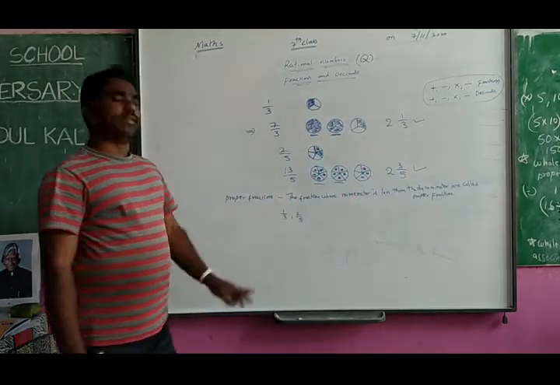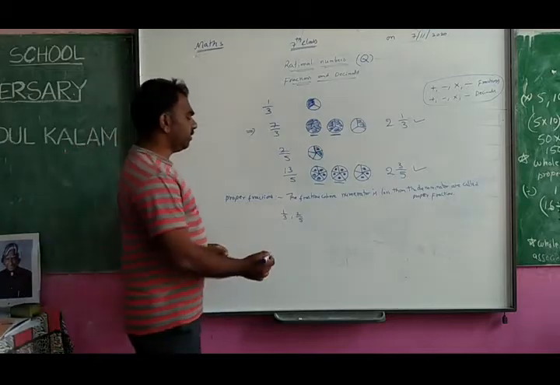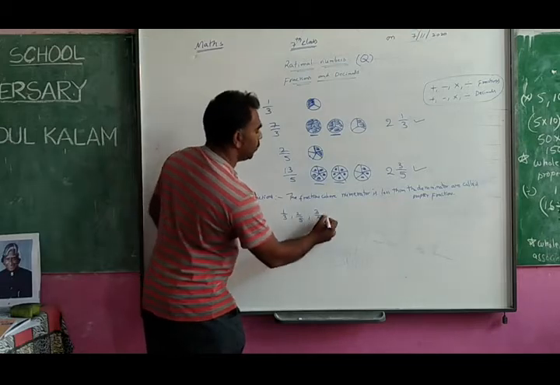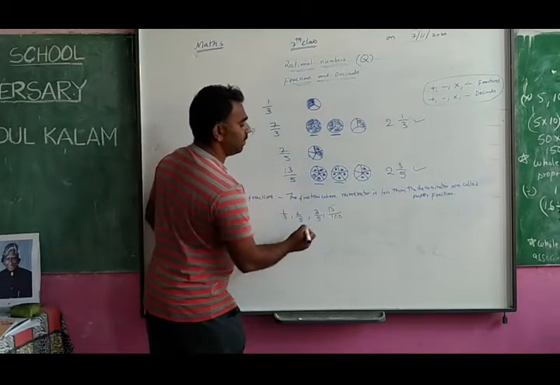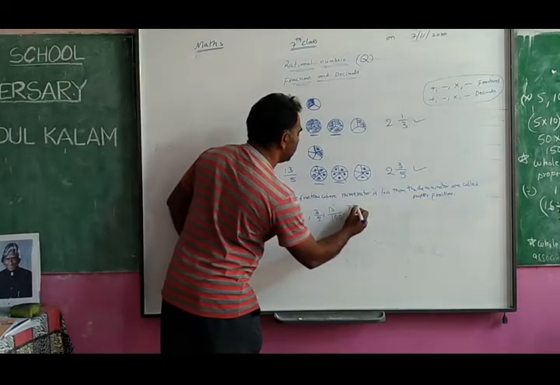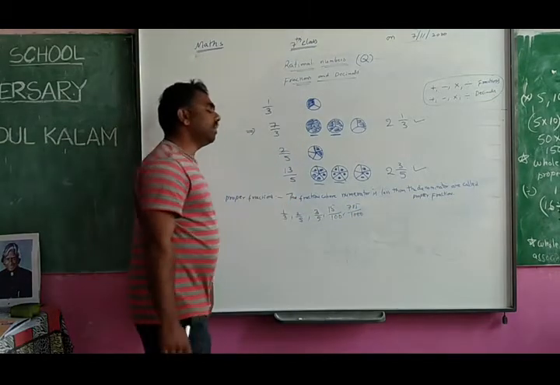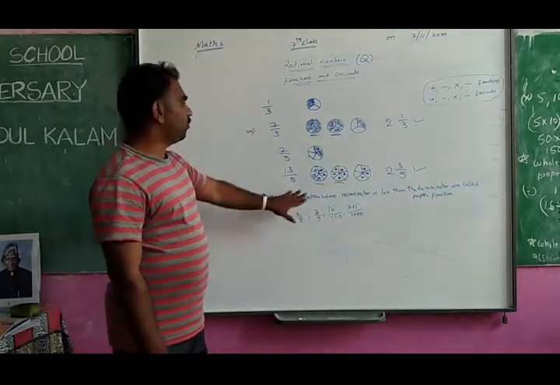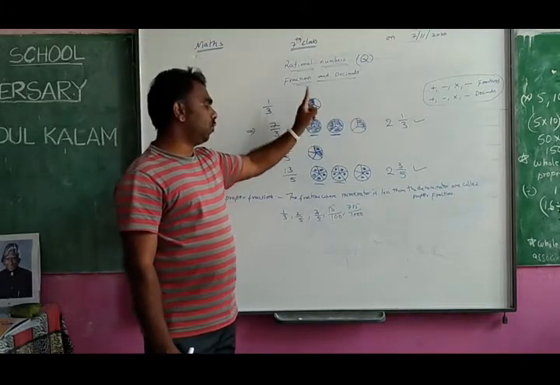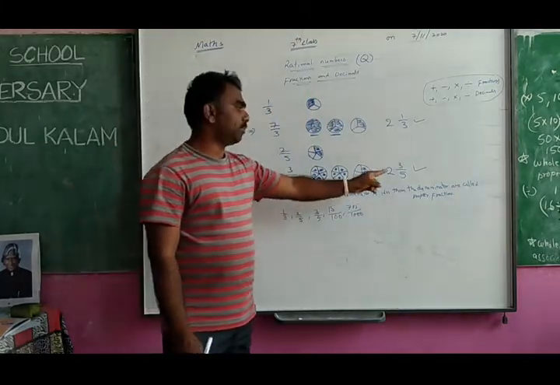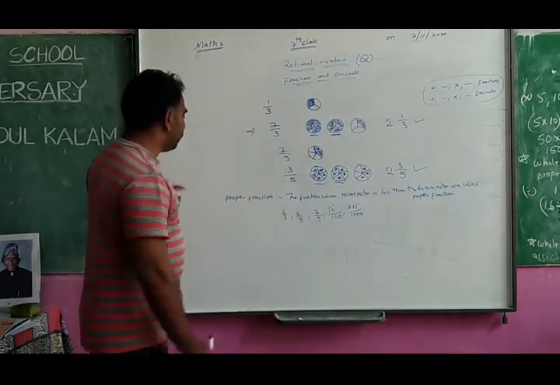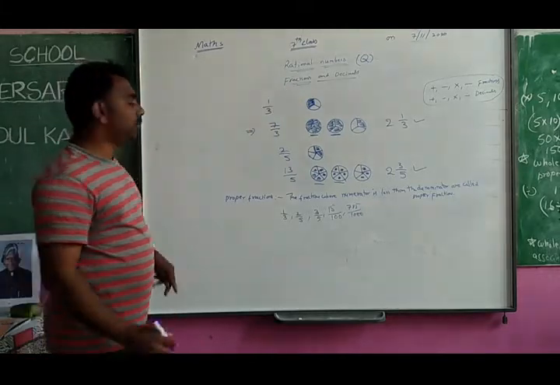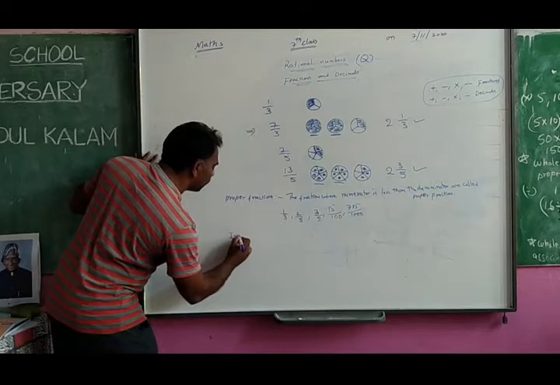So examples are like this: 1 by 3, 2 by 5. Not only like that, you can take any fraction. The numerator must be smaller, the denominator must be bigger. If you write fractions like that, they are called proper fractions. The proper fractions you can't write in another form, only that single form. Okay, then next, the ones which you can write in another form are called improper fractions.